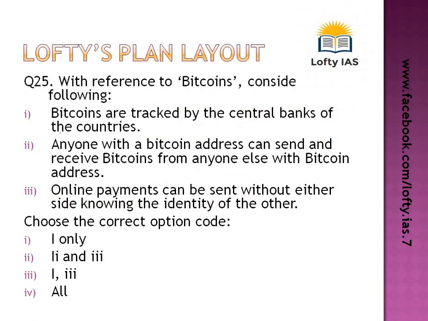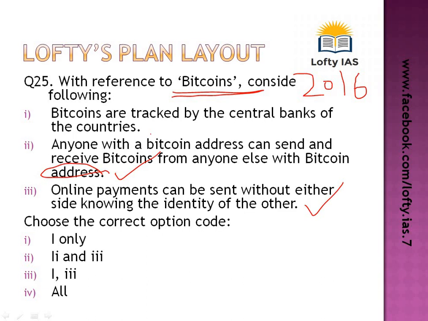For question 25, the one on bitcoins, this is again taken from prelims 2016. The question is, with reference to bitcoins, consider the following. Bitcoins are tracked by the central banks of the countries. Anyone with a Bitcoin address can send and receive Bitcoins from anyone else. This is correct. Online payments can be sent without either side knowing the other. This is also correct, because you only need to create an address for sending or receiving Bitcoins.